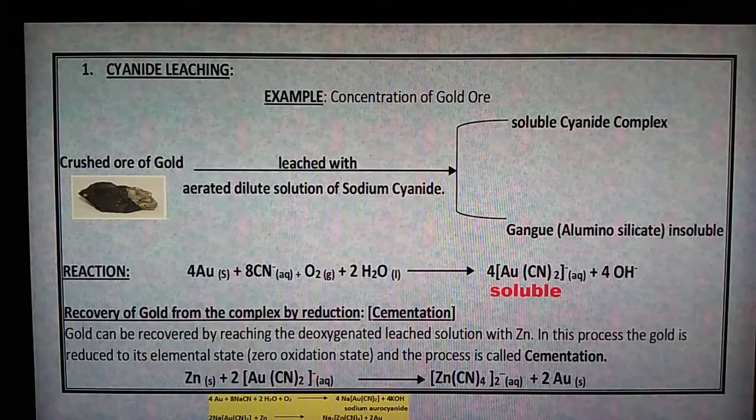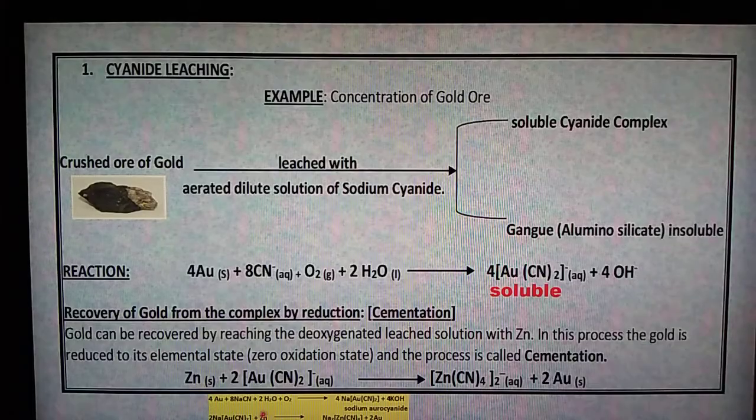Just see the ionic equation here, Zn(CN)4 whole bracket with 2 in suffix and minus as the power. This is a complex ion. Here, see the yellow background, the complete reaction is present. 2Na[Au(CN)2], called sodium aurocyanide, is mixed with zinc metal.